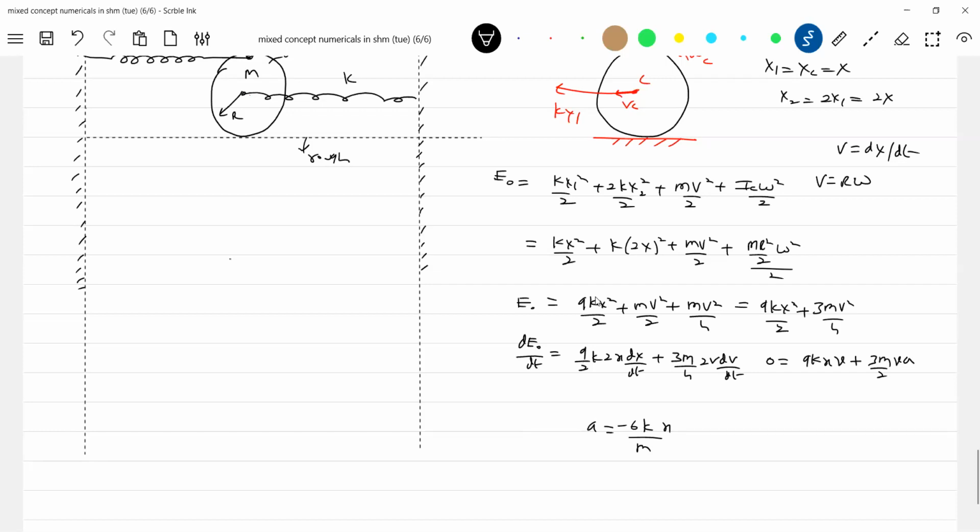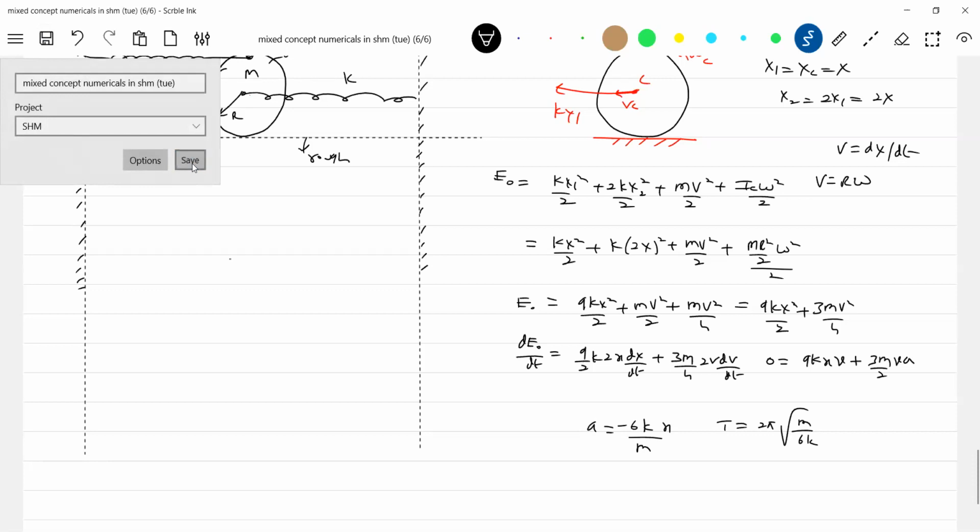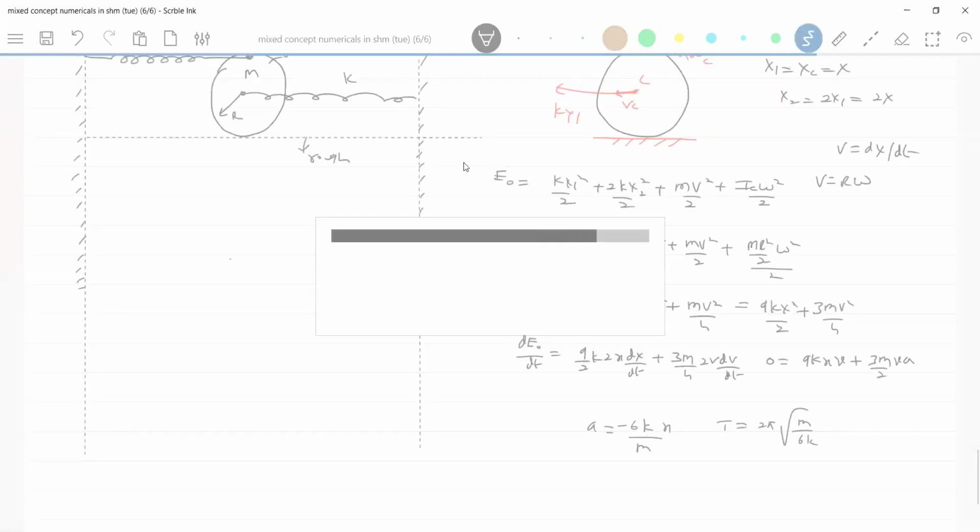We'll end up with something like this. Okay, this is the time period. We got it. What about friction? How will friction act? I think we have to put in effort. We should go back again to the rolling motion.